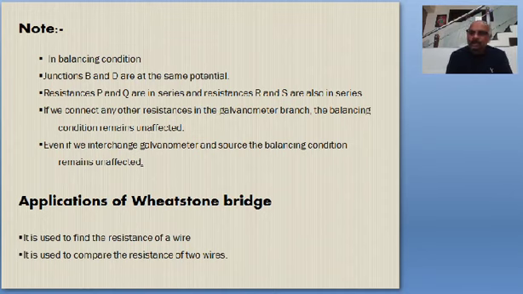Students, we had one more topic, that is about the meter bridge, that we will learn in the next session only. So today we have learned about the Kirchhoff's laws, some basic definitions, Kirchhoff's first law, junction rule, current law, algebraic sum of the incoming currents is equal to algebraic sum of the outgoing currents at a point in an electrical network, at a node in an electrical network.